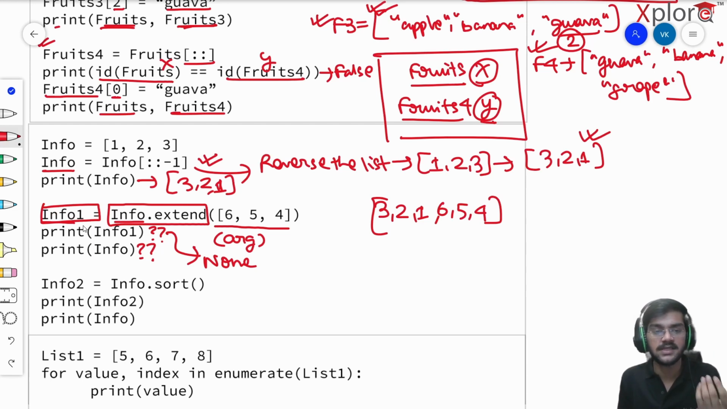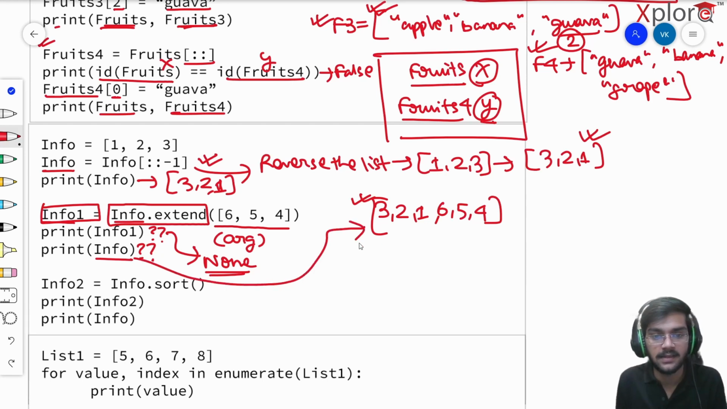Although I have given it just for your clear understanding that even if I print info1 here, it will be None. And no, it won't be this value. Okay, great. Now, if I print info, now info will be happily printed in this manner, 321654. That's pretty much it. So basically, can I not say that for an operation happening in place, if I assign it to any variable, then that variable will be of no use, or it will be containing the value None itself.